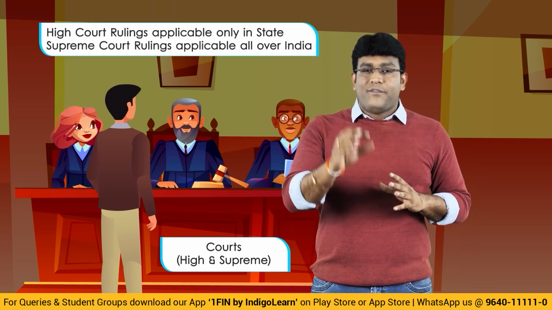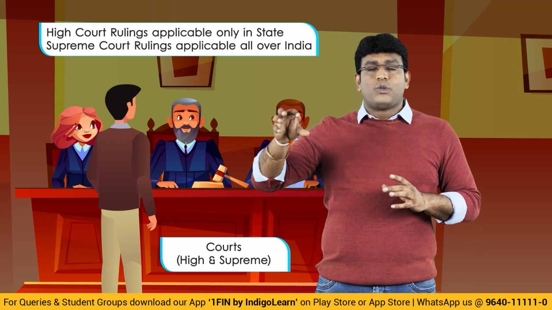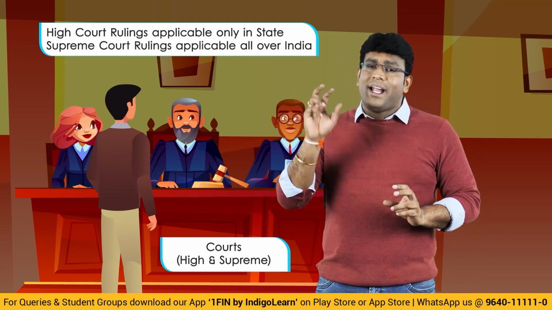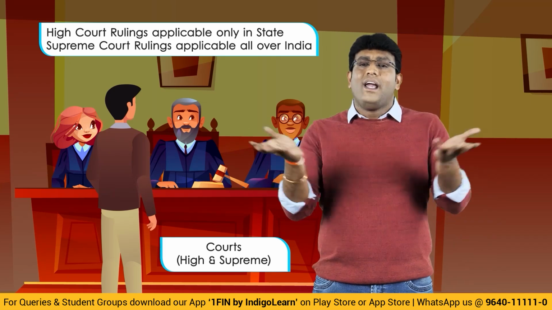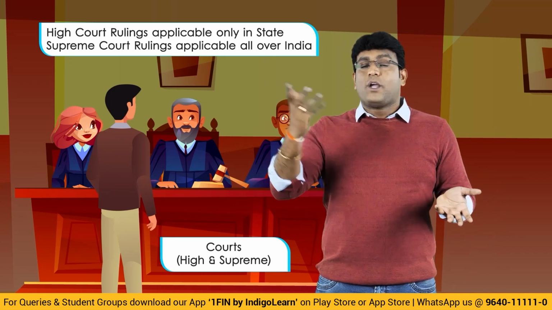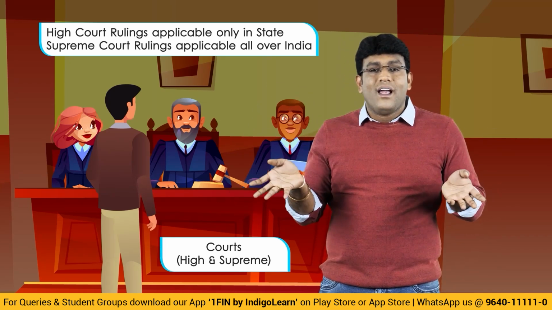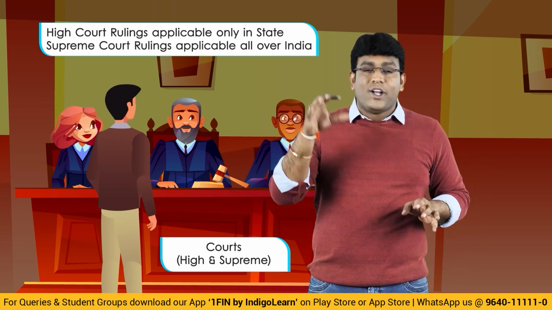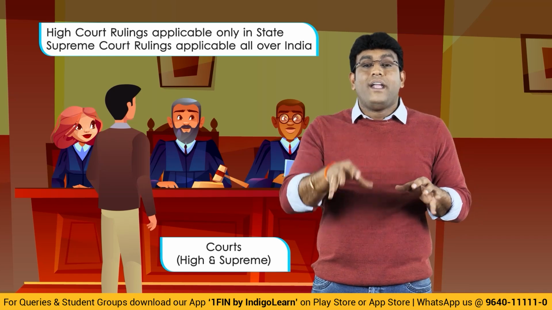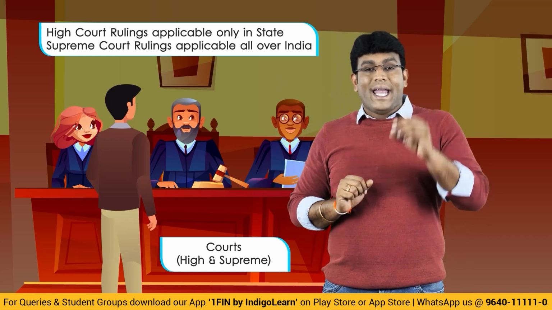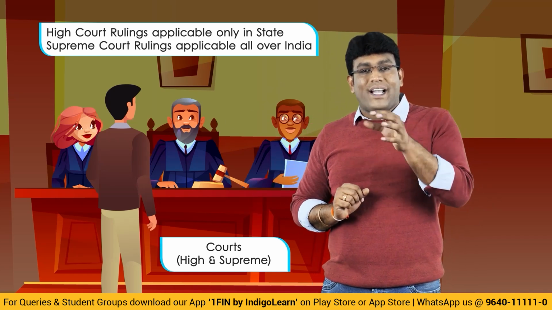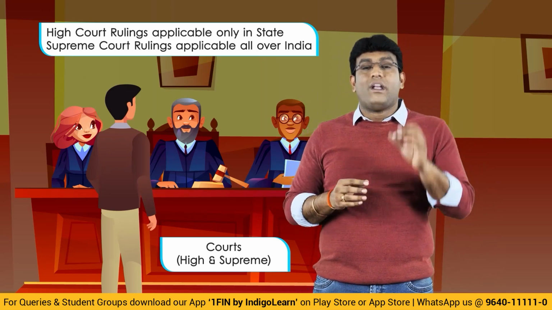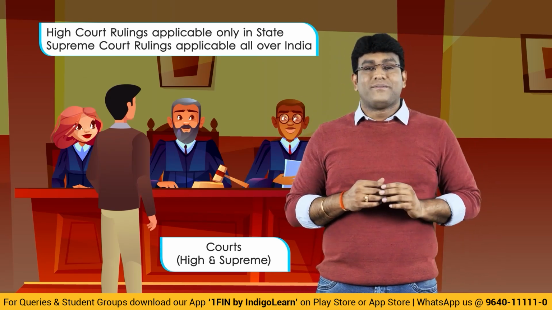For example, if on a particular issue the Kerala High Court told it is taxable, it's not necessary that the Bombay High Court should also say it is taxable. The Bombay High Court may say it is not taxable, or the Delhi High Court may again say it is taxable. And income tax assessees, that means taxable persons in income tax, in Maharashtra need not follow the ruling of the Kerala High Court. Any ruling given by a High Court is valid only in that particular state. But if a ruling is given by the Supreme Court, it is valid for the entire country.